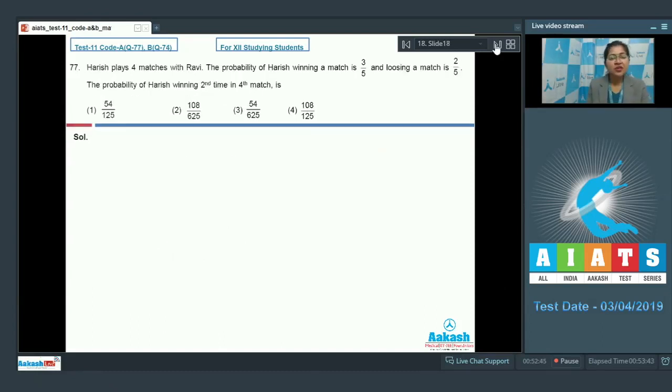Next is question number 77, which says that Harish plays 4 matches with Ravi. The probability of Harish winning a match is 3 by 5 and losing a match is 2 by 5. The probability of Harish winning second time in 4th match is, let us say he has played 4 matches. Then in this match, Harish should win by probability 3 by 5, and from these 3 I will select any one match by 3C1 ways.